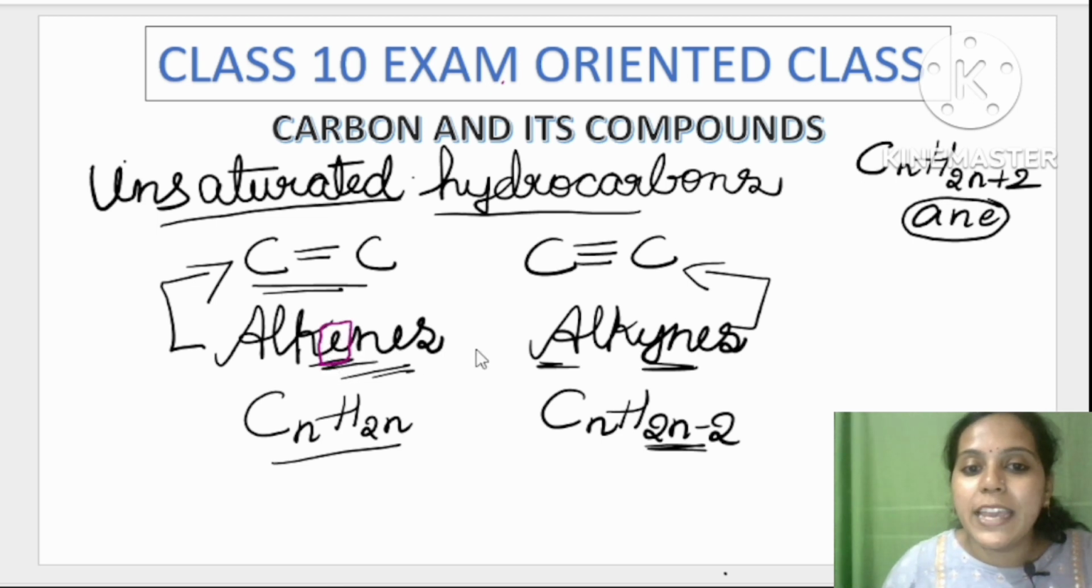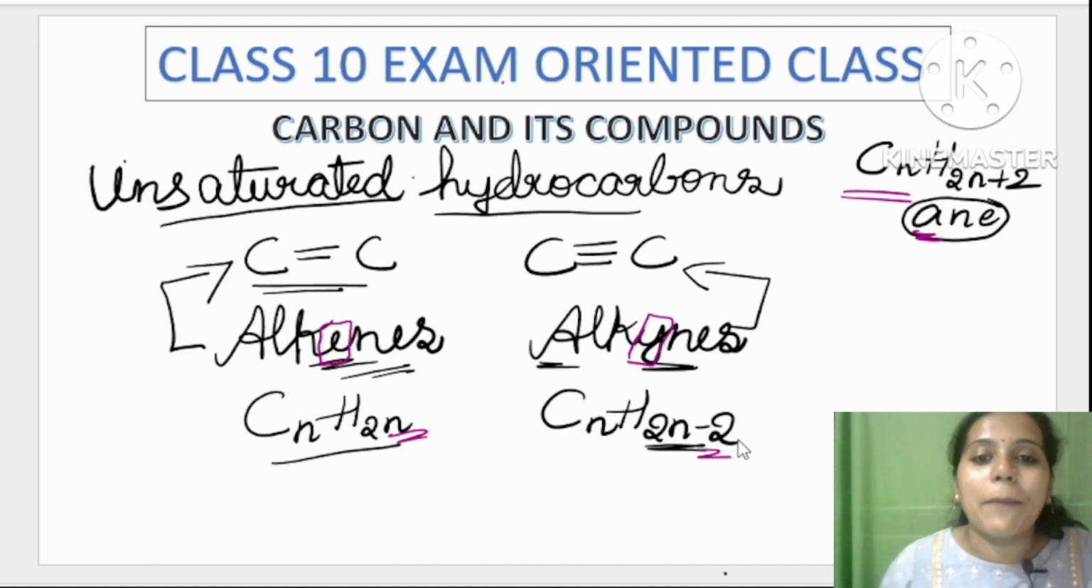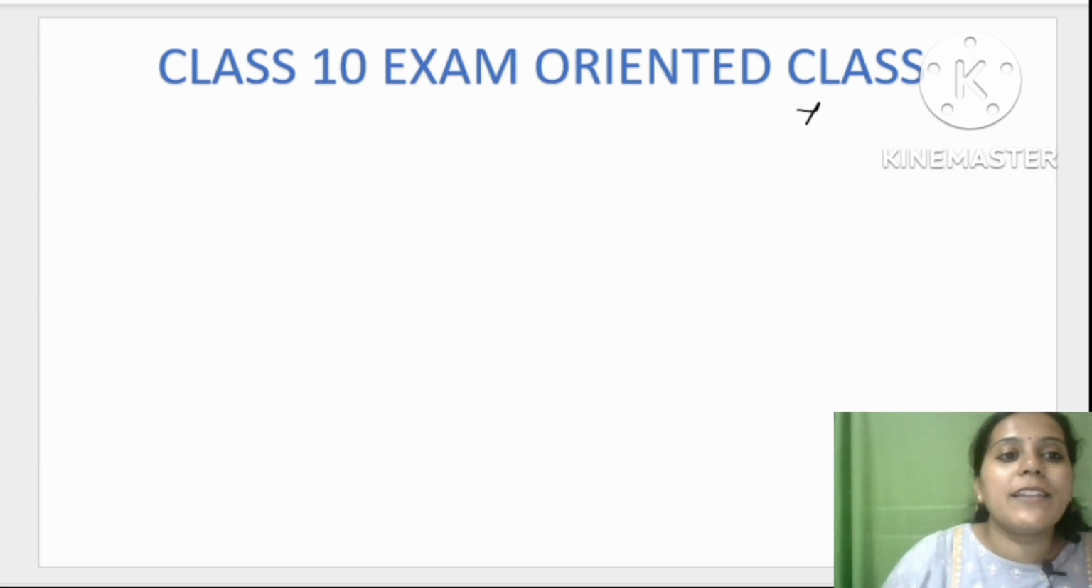So if these letters are exchanged, then the whole formulas will be different. Whole formulas different irutte. So a ನಂದಾಗ it should be 2n plus 2. E ನಂದಾಗ it is only 2n. Yne ಅಂತ ಹೇಳಿದಾಗ it is 2n minus 2. Very importantly you have to remember, my dear students. Okay. So now let us go ahead to understand firstly about the unsaturated hydrocarbons. Under that firstly I am teaching about the alkenes. Okay. Let us now talk about alkenes.